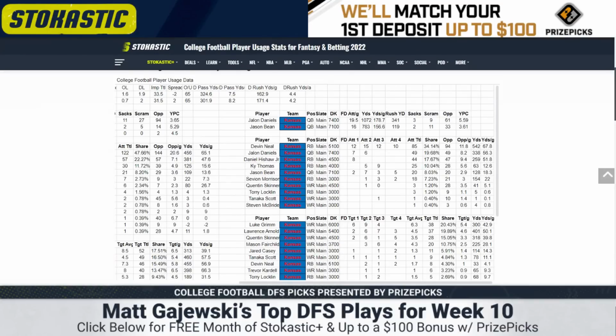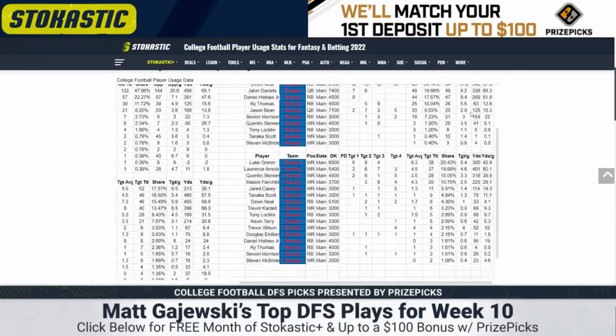And I'd honestly have a little bit of consideration in Jason Bean if we get news that Daniels is out. But Daniels just superior in every regard. As a passer, he should be averaging about 200 yards per game, but the injury depresses his stats. 341 cumulative rushing yards. He hasn't played in multiple games either, so this is stark and very telling. The backfield's a timeshare. You're going to see some Kai Thomas if he's healthy with Sevion Morrison and Devin Neal. Devin Neal leading the way. Negative game script has really hindered him lately, but I still think he's viable in tournaments. It's only a 2-point spread, so you could very well see Kansas winning this game.